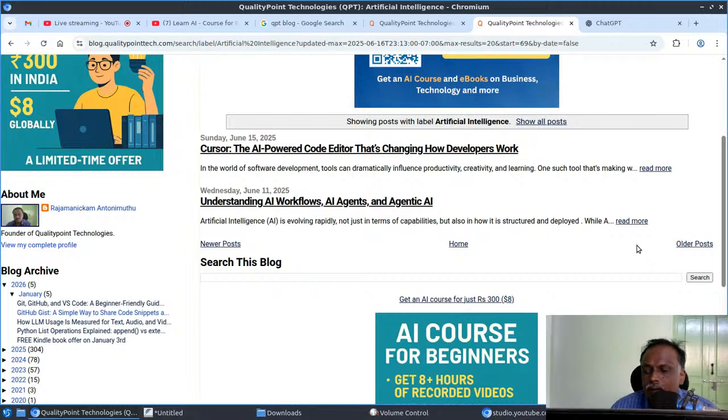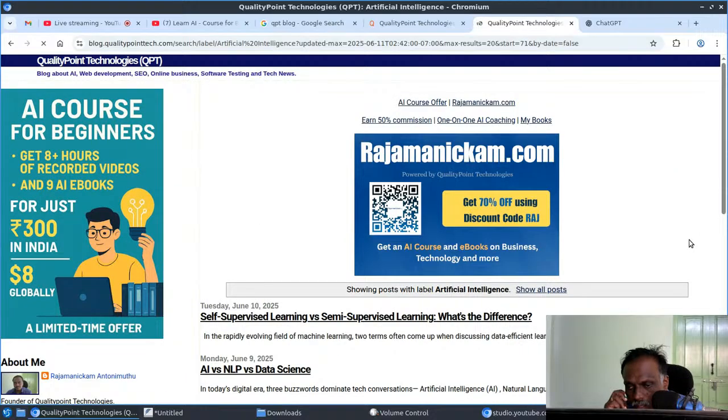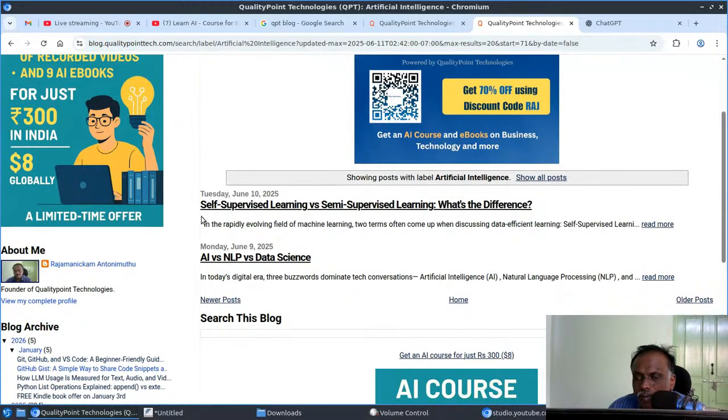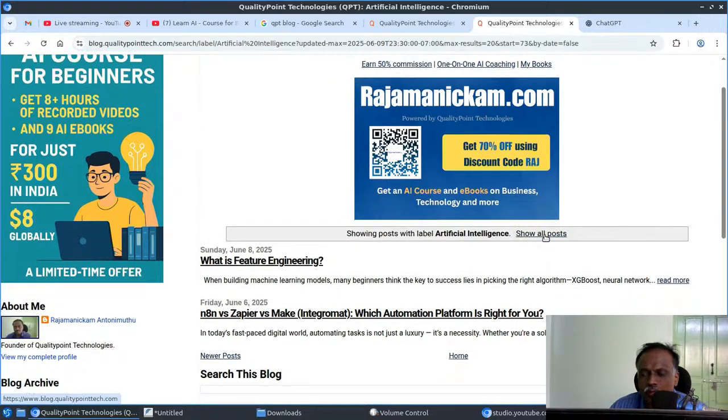This is very important: RAG is just a workflow, but AI agents observe the environment, take decisions, and act. There is a big difference between workflows and agents. This is about self-supervised versus semi-supervised learning, and this is about AI versus NLP versus data science. If you have any question in your mind, mostly the answer will be here.